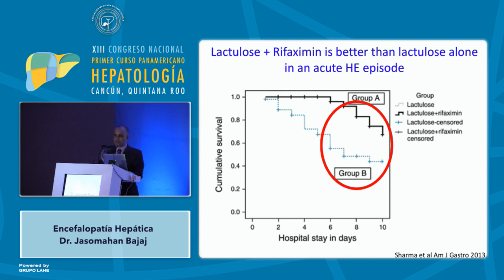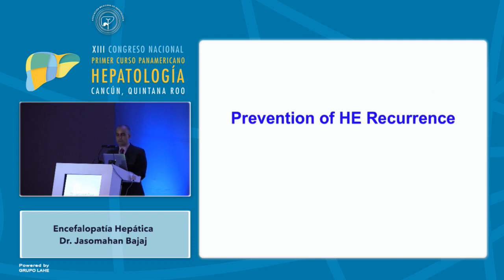But importantly, the thing to remember in patients with hepatic encephalopathy is always treatment of the precipitating factors. Because if you do not treat the precipitating factors, you can throw as much lactulose and rifaximin on them and they will not get better. So what about prevention of recurrence of encephalopathy once the acute episode is resolved and the patient is now discharged?